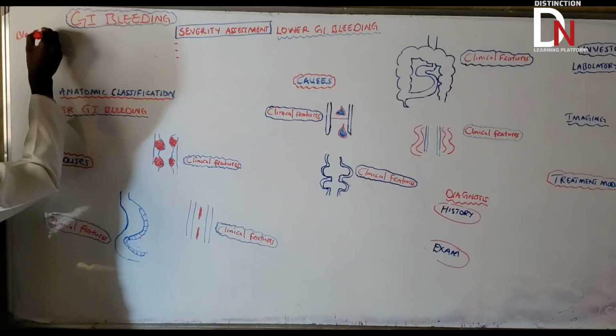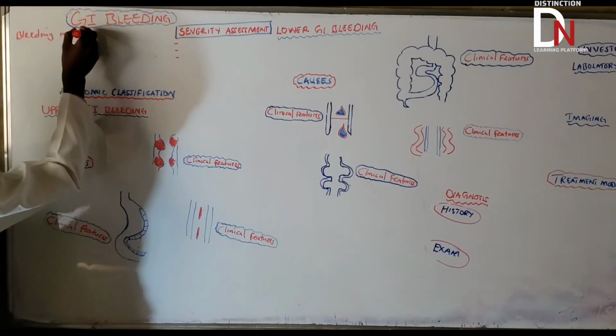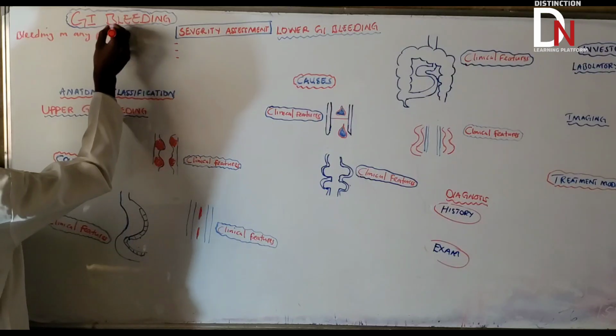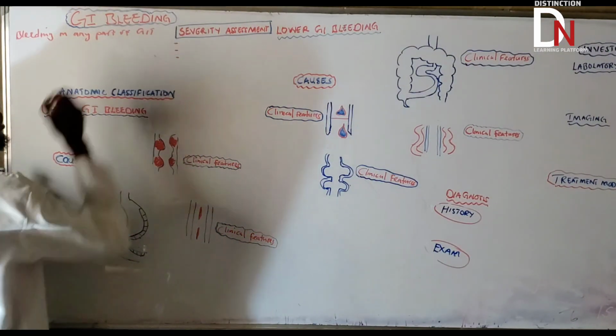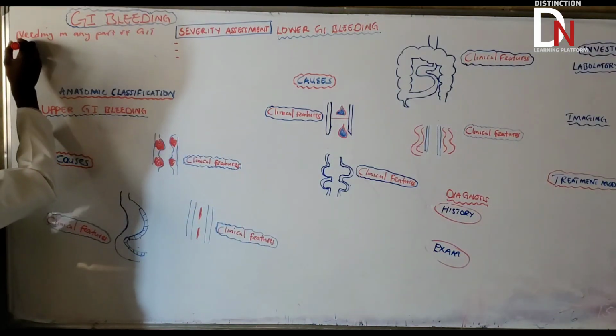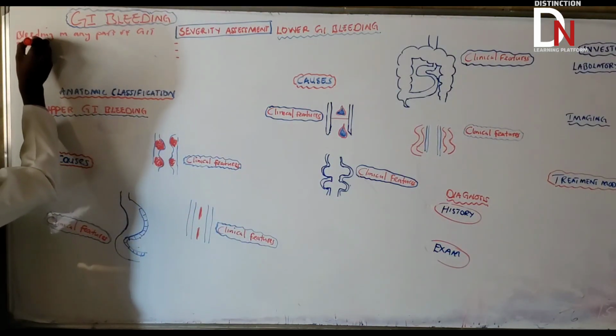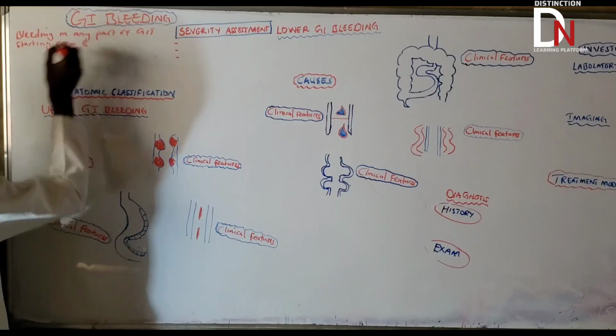So GI bleeding, we are saying, is bleeding in any part of the GIT, gastrointestinal tract. Starting from where? Starting from the esophagus.